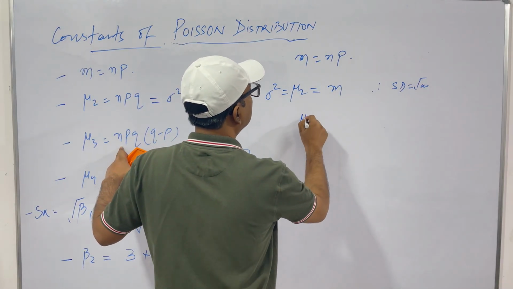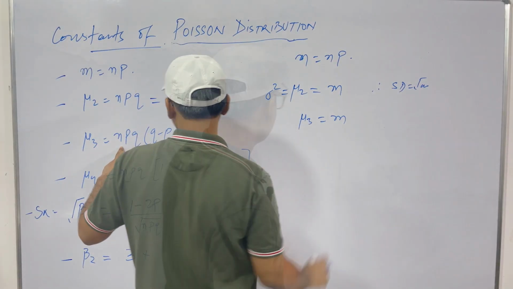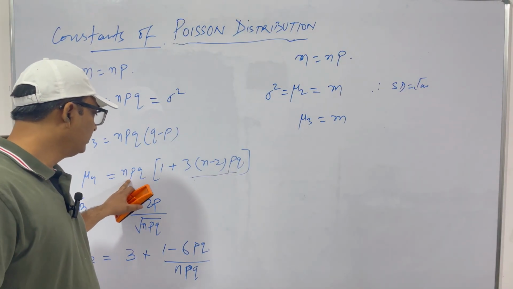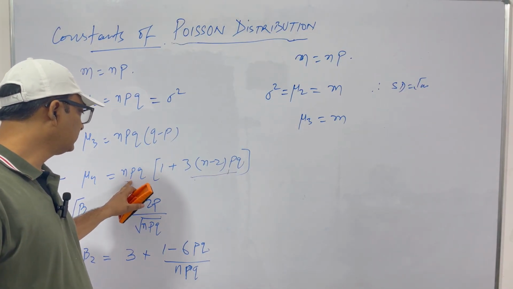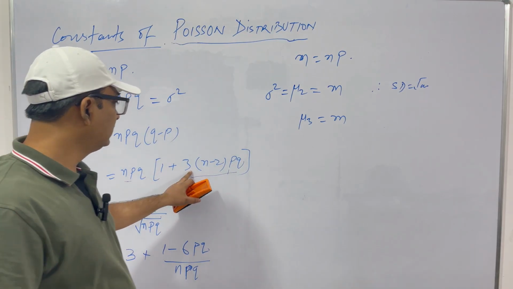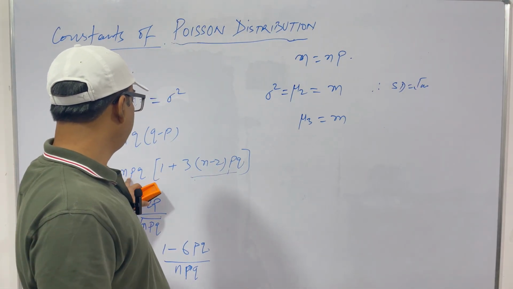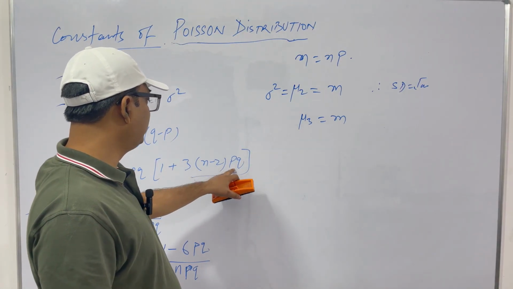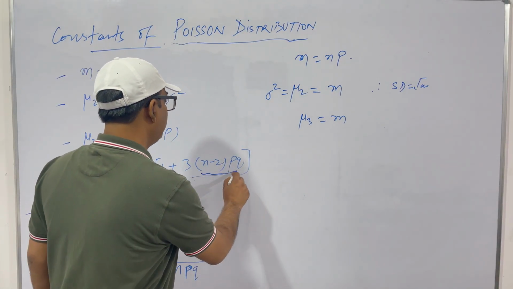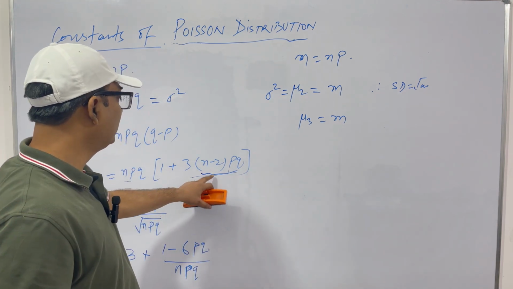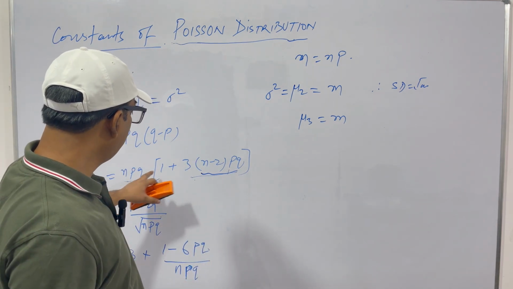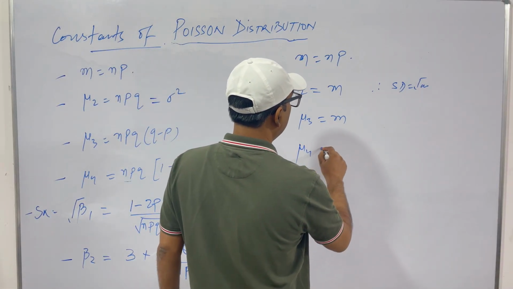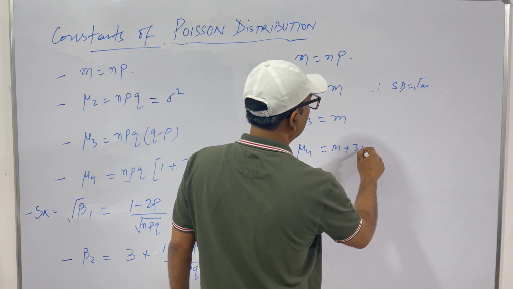So mu3 is m. Now mu4 is npq plus 3 into npq into npq. This term is almost np into np, which is m square. So finally what we get is that mu4 is equal to m plus 3m square.